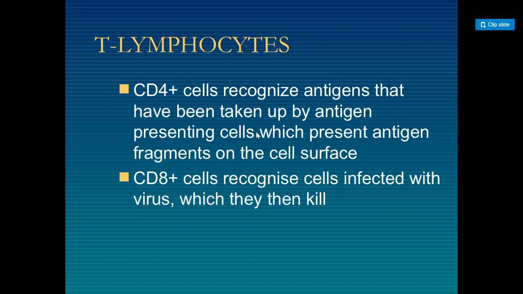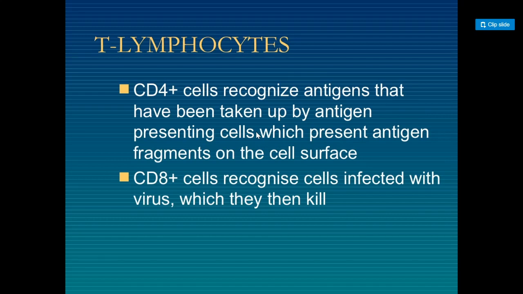Then T helper cells secrete the cytokines, and these T helper cells activate the B lymphocytes. So all of these are the associated phenomena.